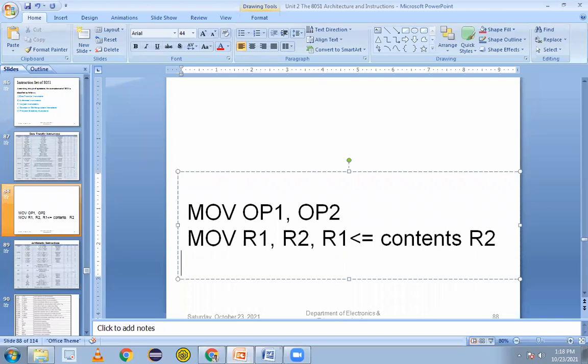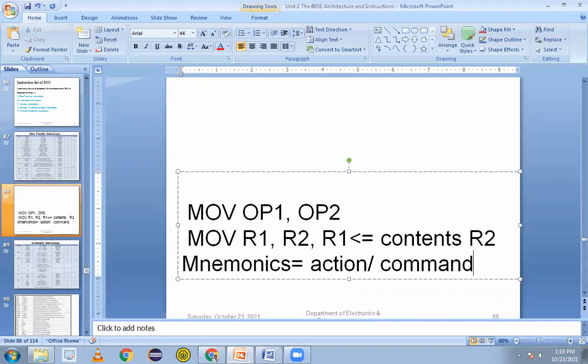Write down below that, in the data movement instruction. Write down first: the first word is called the mnemonic. Mnemonics means action or command performed by the controller.